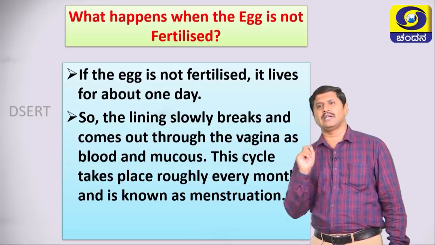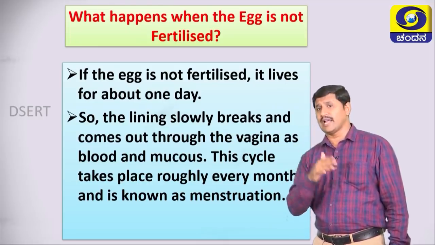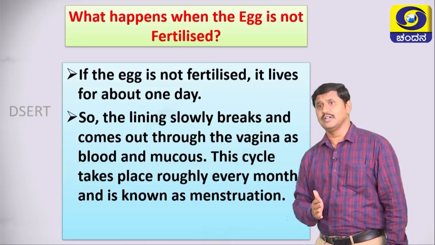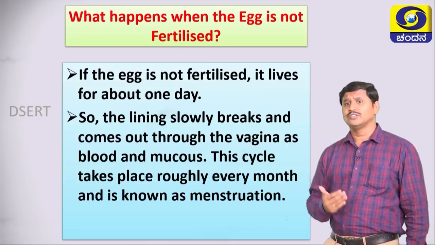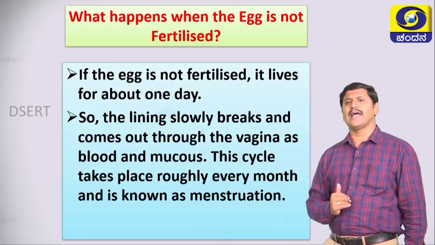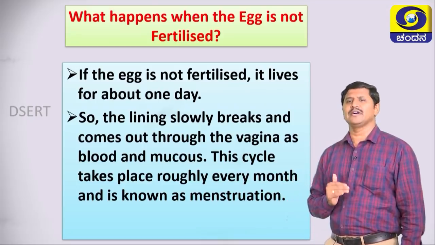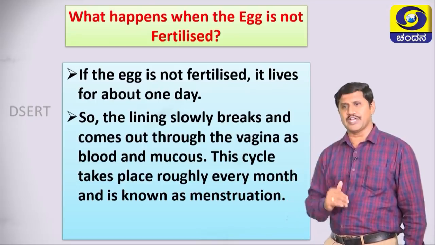Remember, one of the important questions asked in examination, students: what happens when the egg is not fertilized? If the egg is not fertilized, it lives for about 1 day. So the lining slowly breaks and comes out through the vagina as blood and mucus. This cycle takes place roughly every month and is known as menstruation.